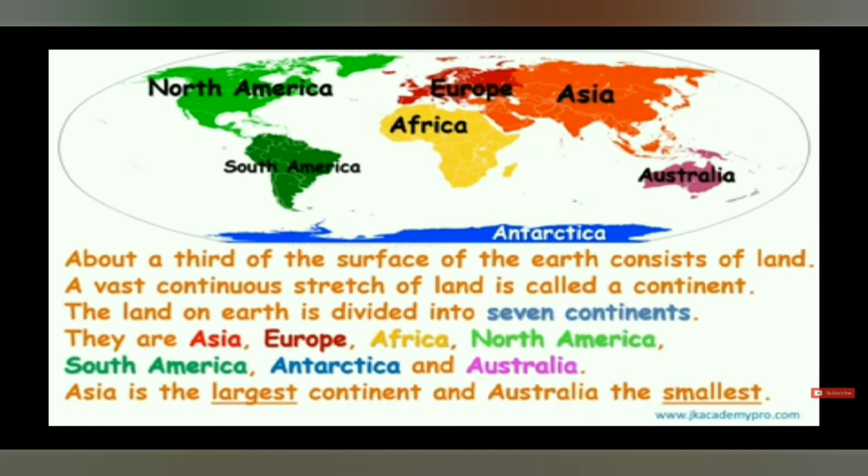So there are 7 continents on the earth. Asia is the largest continent among these continents, and Australia is the smallest continent in the world. You have to see these continents properly in this map. There are 7 continents in the world, namely Asia.